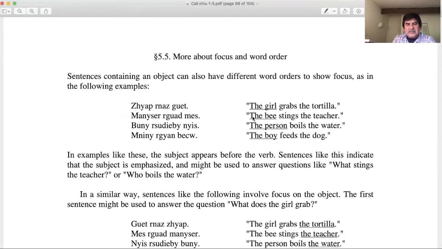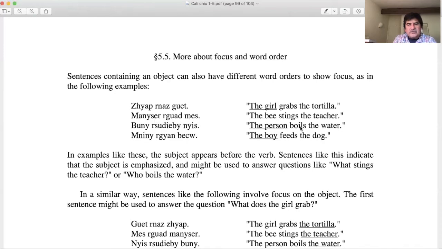So in Zapotec, we say, Jap Rnasgat, right? And in this English sentence, we say, the bee stings the teacher. Maybe the teacher got stung, right? And then I ask, what stung the teacher? And you tell me it was the bee, not a wasp. Does that make sense? So that's why we have this focus on the bee. And now in Zapotec, we also begin the sentence with that focus, like what stings the teacher.